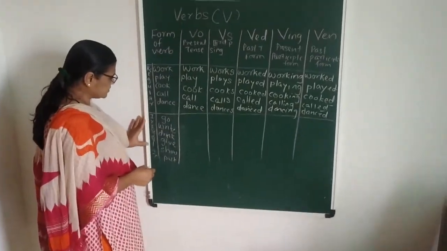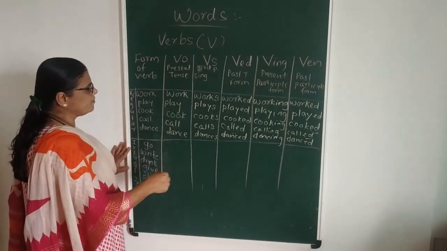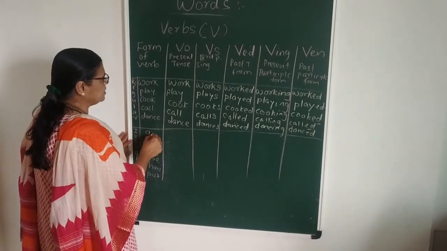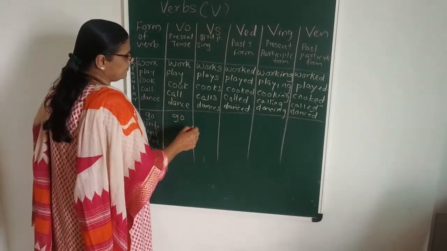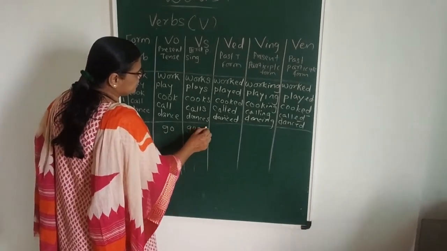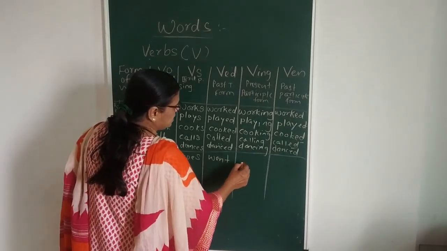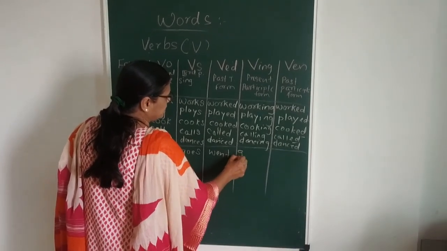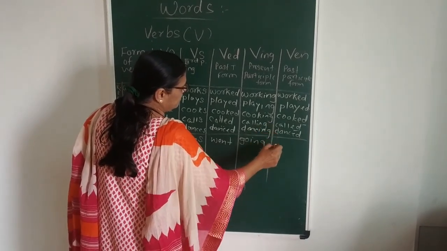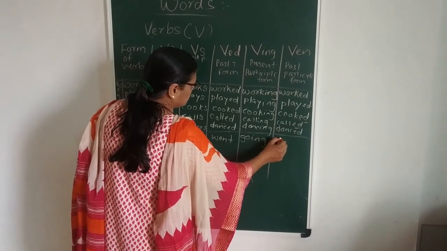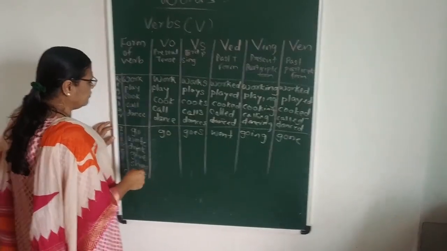Now, irregular verbs. The verbs we call irregular because they change their form itself. Now see, here go is the V0. In case of VS it becomes goes. In case of past tense it becomes went. In case of present participle, it is going, and in case of en, past participle comes gone. These are the 5 forms of the verb go.